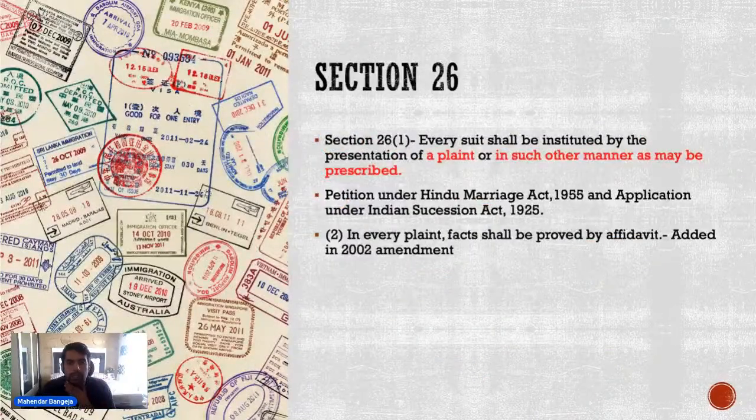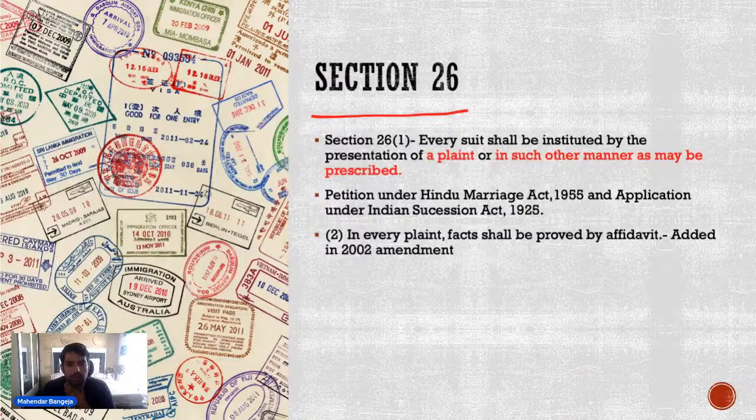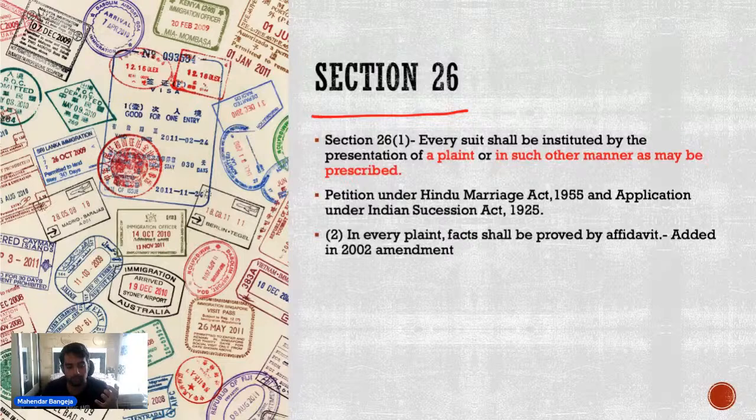अब सेक्शन 26 talks about the same. 26 says that every suit shall be instituted by presenting a plaint. So every suit has to be instituted by presenting a plaint, or in such other manner.